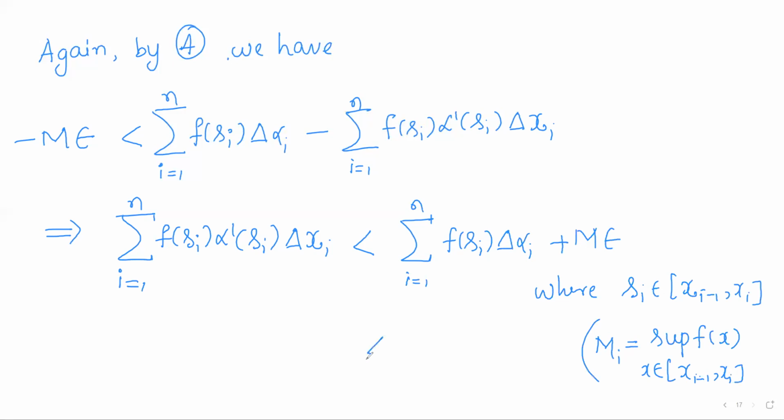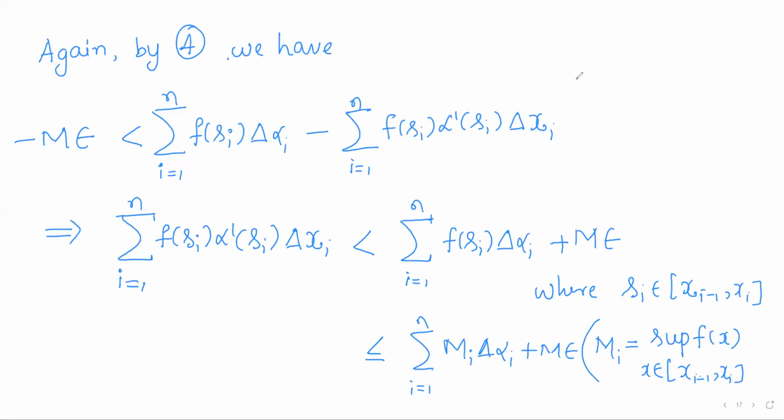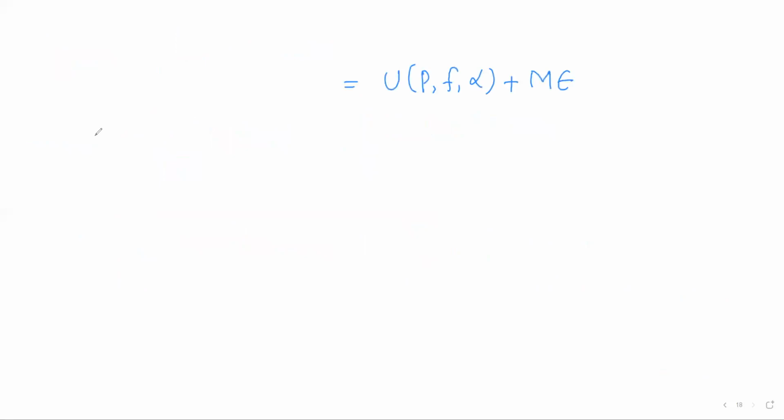So all these numbers f of Si are less than or equal to mi, into delta alpha as it is, plus M epsilon. So now what is this? It is nothing but U(P, f, alpha) plus M epsilon.